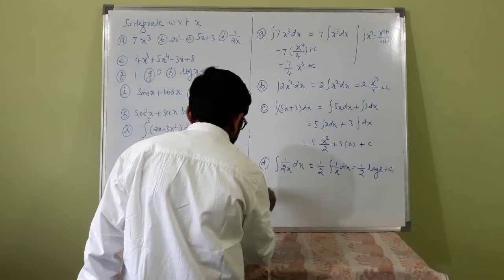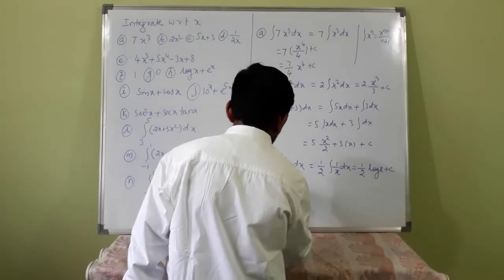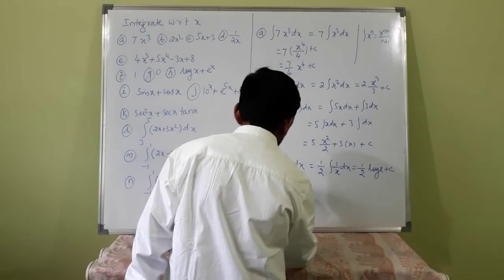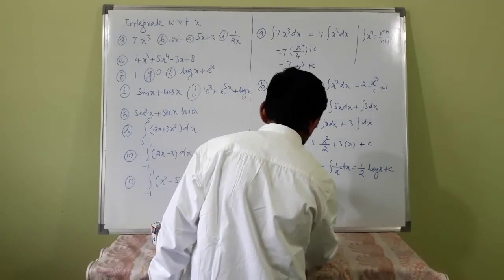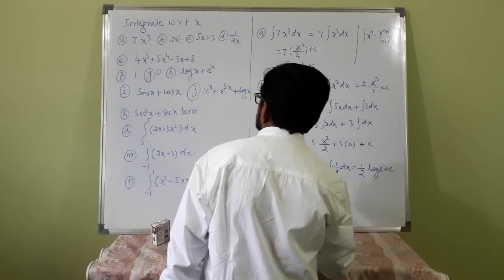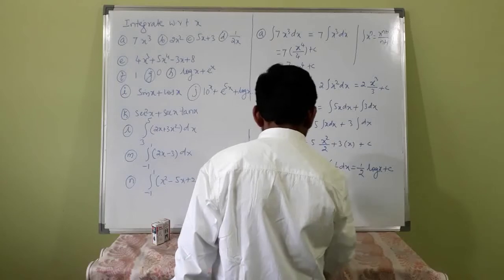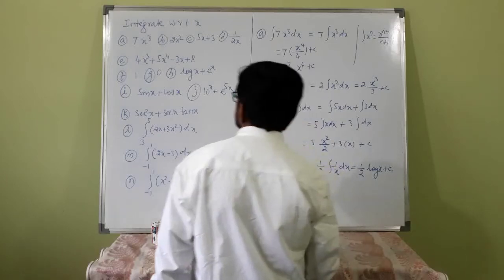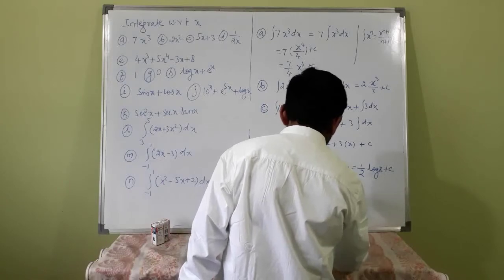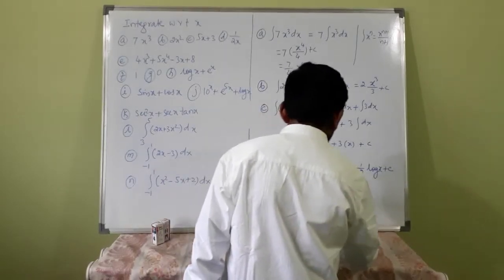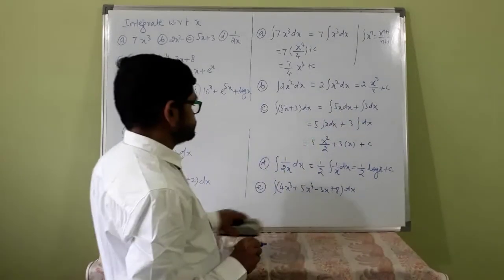Fifth one, integration of 4x cube plus 5x raised to 4 minus 3x plus 8. You have to use the bracket here, with respect to x.